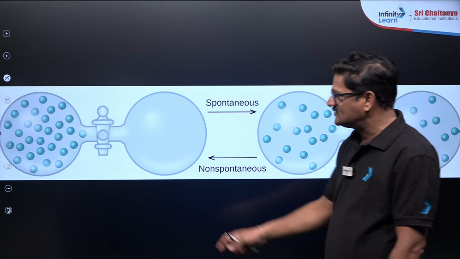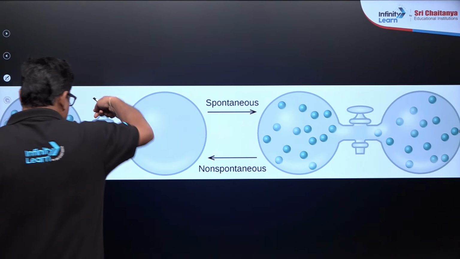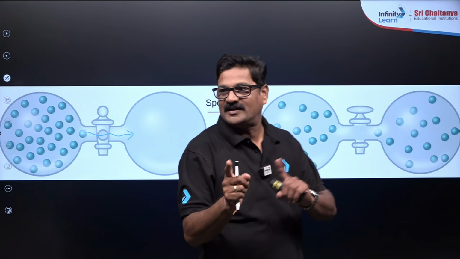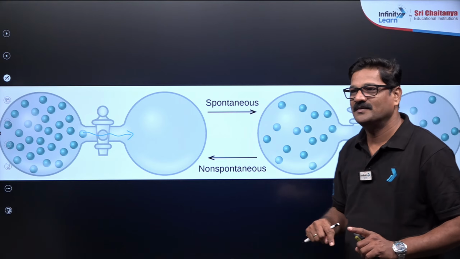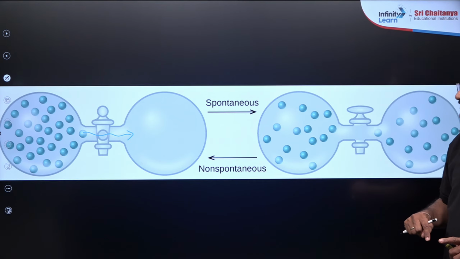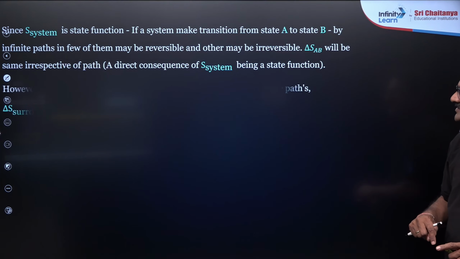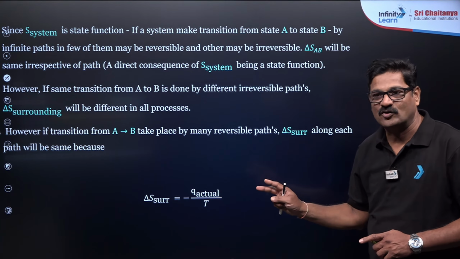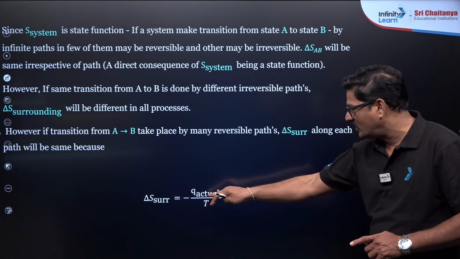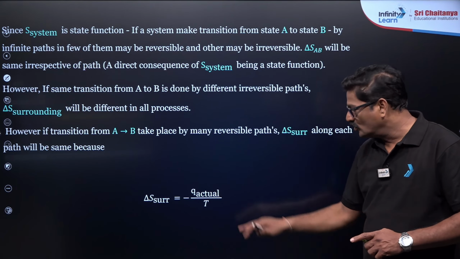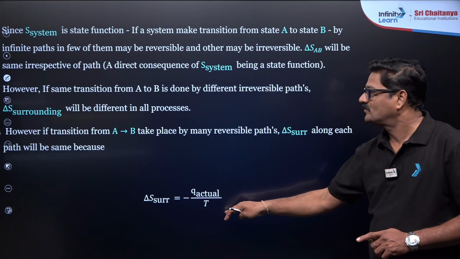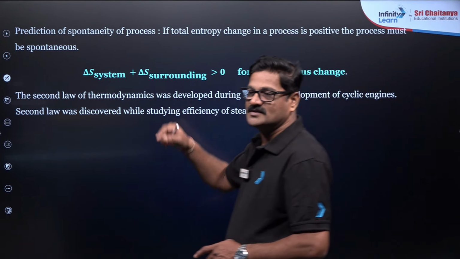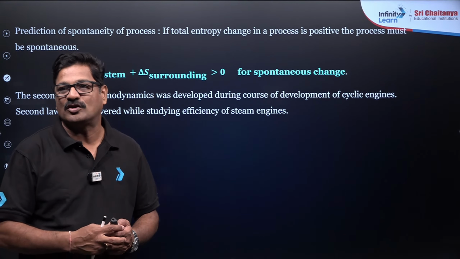And you can see this is a gas and this is a vacuum. Just open it. All the gas molecules are going to move spontaneously. Right. You can take a system and the surroundings. You can say here the change in entropy of the surroundings, delta S surrounding, is equal to minus delta Q actual by T. And this is what is called the second law of thermodynamics.